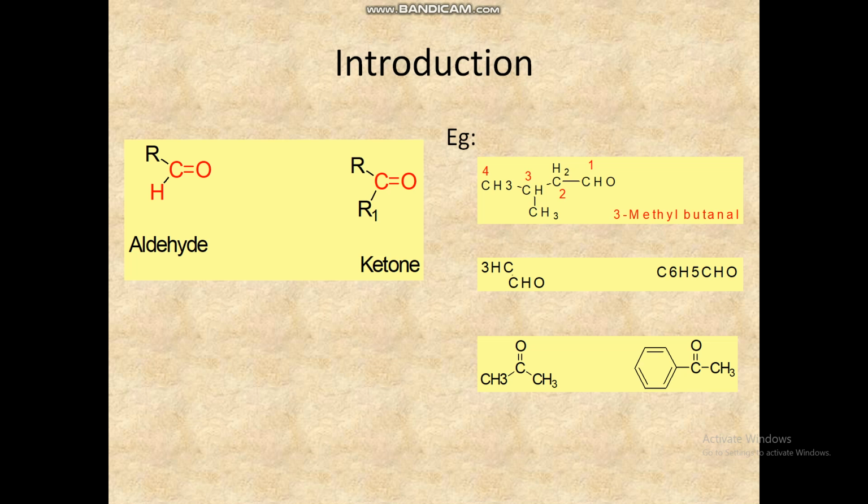In the IUPAC system, the longest chain containing the carbonyl group is selected and the suffix ONE is added to it. So acetone is propanone, and methyl phenyl ketone is acetophenone. So this is the introduction about carbonyl compounds.